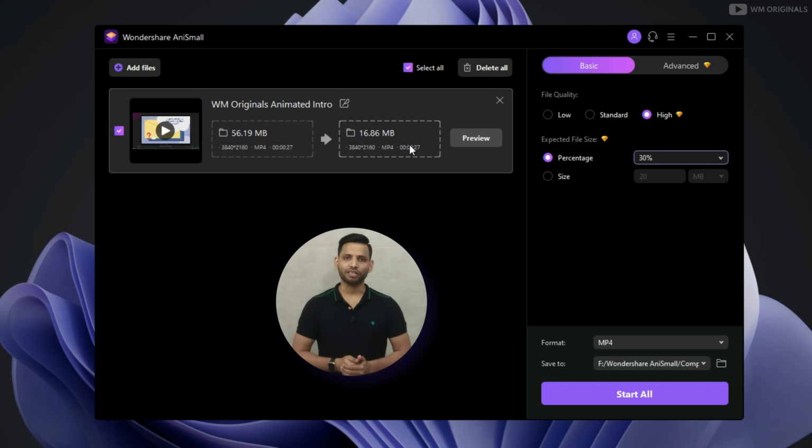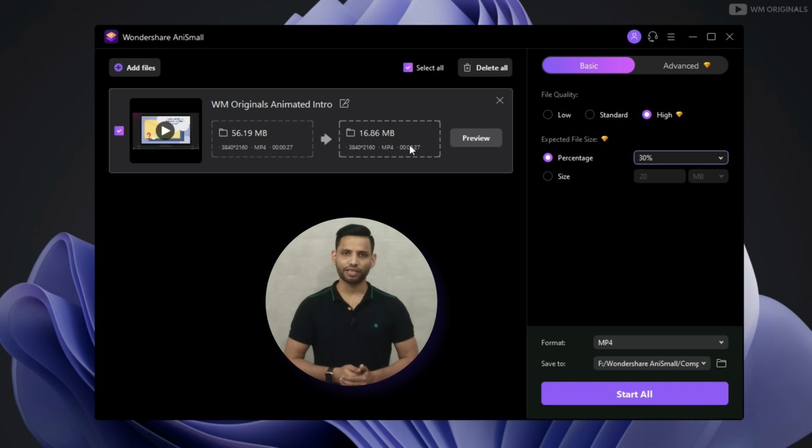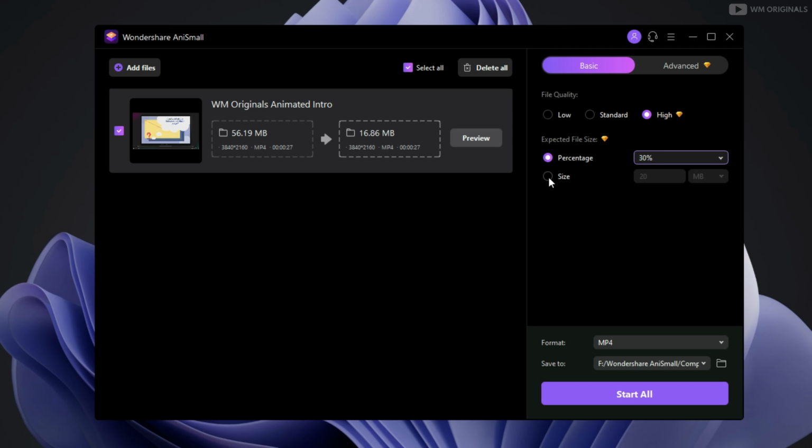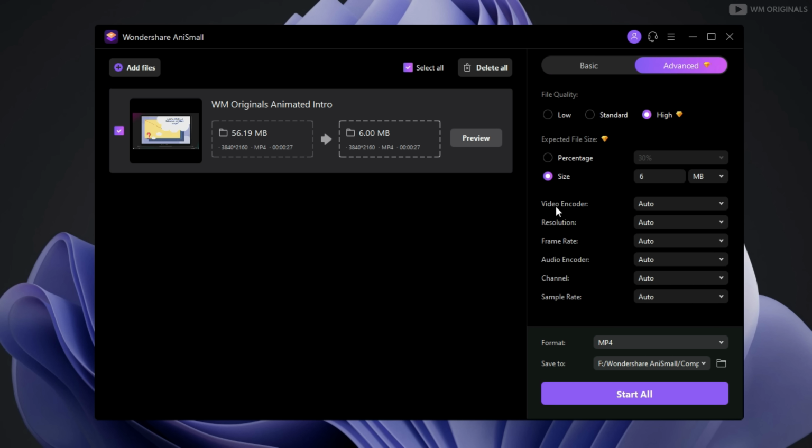Well, that's great work, but what if we want even lower size? Well, we can also specify a file size that we want. Click on this and now we can enter the file size we want, 10 or maybe just 5 MB. Wow, that's fantastic. Well, we can also use these advanced settings like video encoder, resolution, frame rate, and many more.